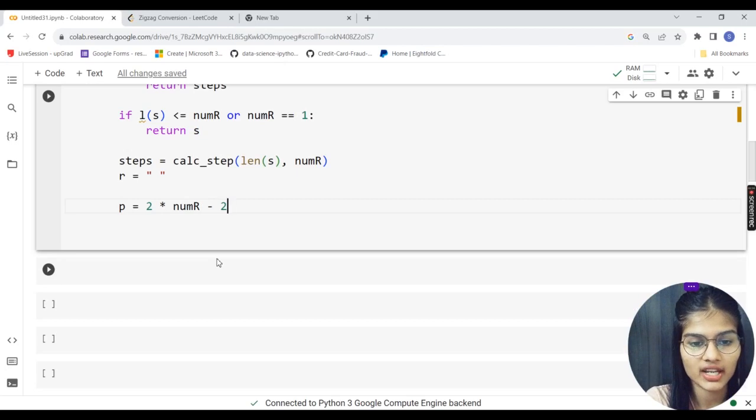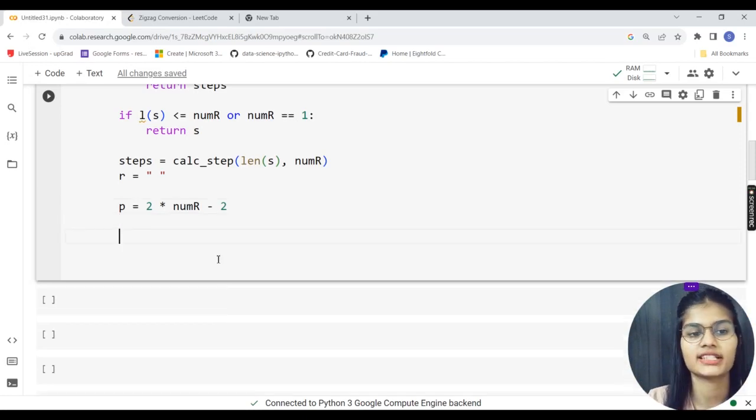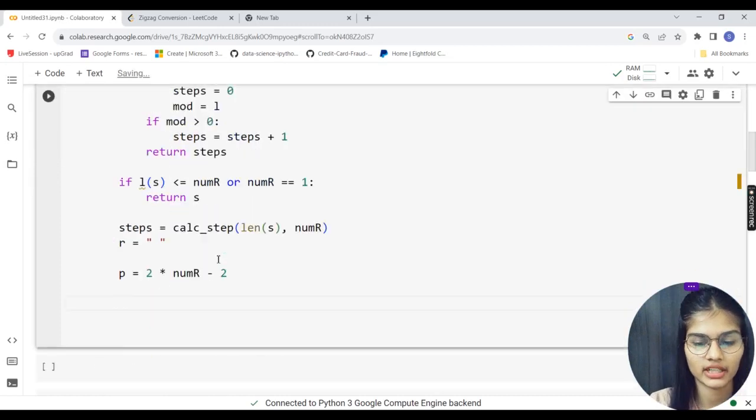Now the next thing I have to take care of is generating a string from the characters in the first row. Going down, outside my calc function, inside my convert function, I'll apply my for loop. So for step in range, and in the bracket I'm going to put steps over here.